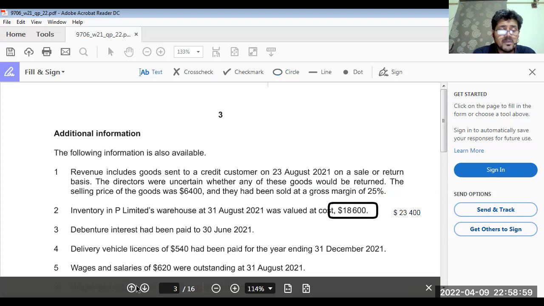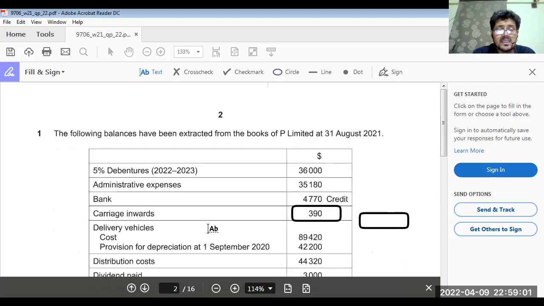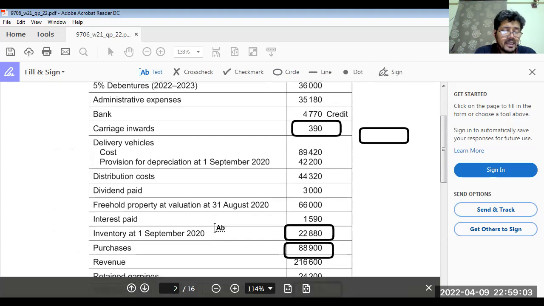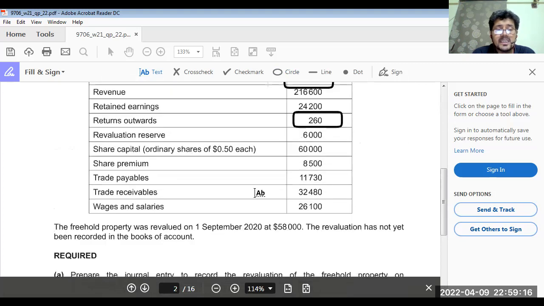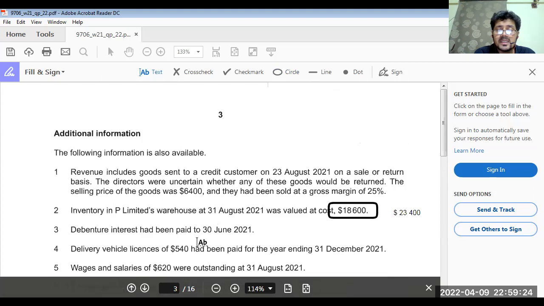So again we are moving towards the question. Okay, now opening inventory 22,880 plus purchases 88,900 plus carriage inwards 390 minus return outwards 260 minus closing inventory, which is now 23,400.